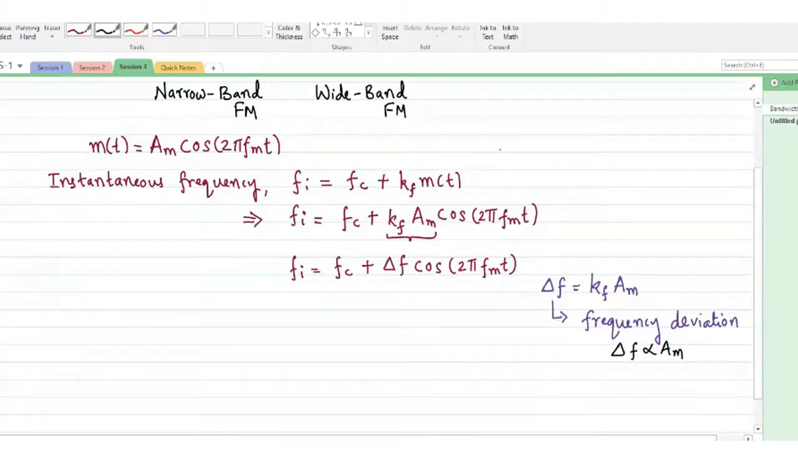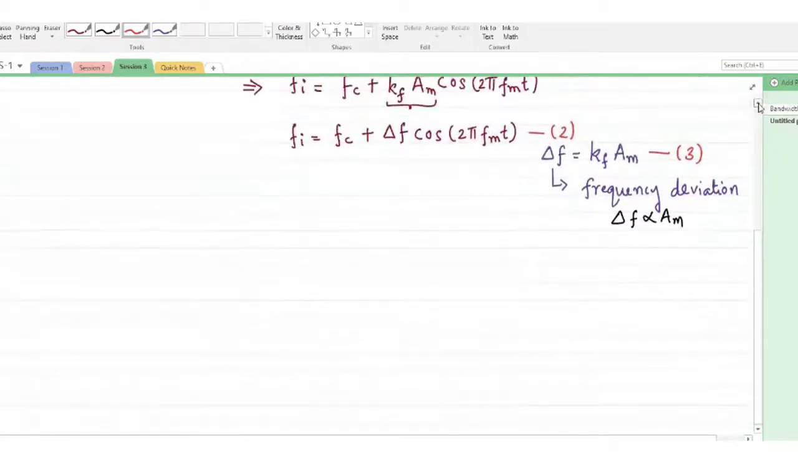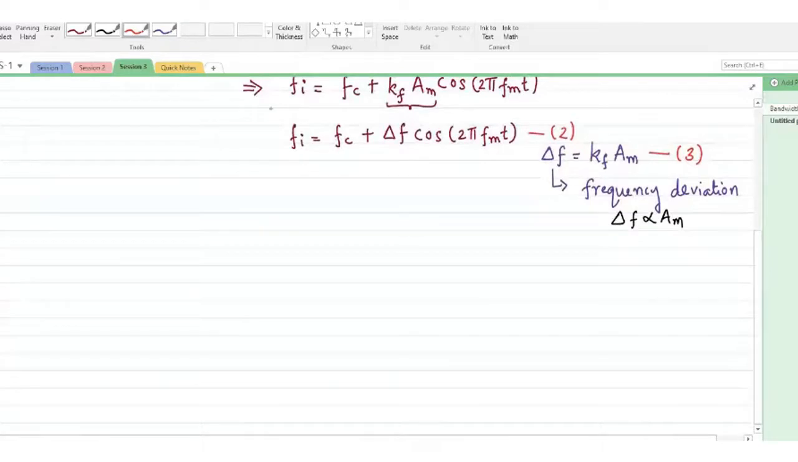So we'll give some equations to all of these. Let's call this equation 1, since we'll be using these equations all along this derivation. Fine. So with that, we can continue and try to represent the frequency modulated wave.